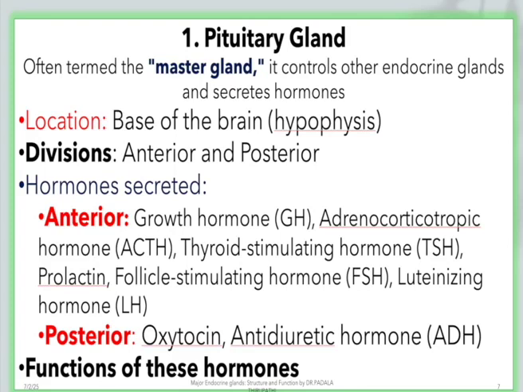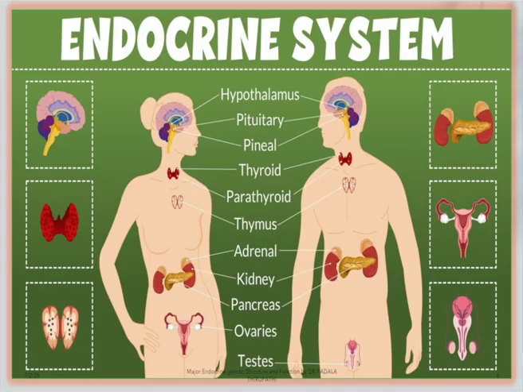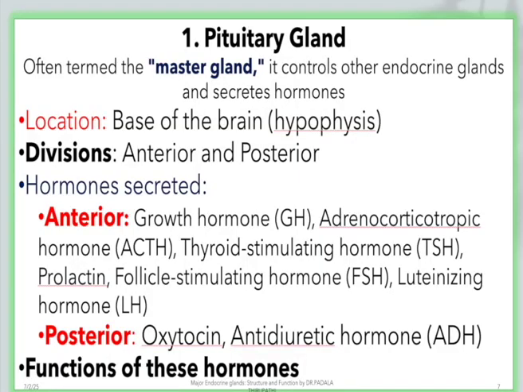Number 1, the pituitary gland. We also call it the master gland. It is a very small gland, and it controls the other endocrine glands. That is why we call it the master gland. It is located at the base of the brain, the hypophysis of the brain of human beings. The pituitary gland is divided into two parts, the anterior part and the posterior part. The hormones secreted by the anterior pituitary are growth hormone, adrenocorticotropic hormone, thyroid stimulating hormone, follicle stimulating hormone and luteinizing hormone.